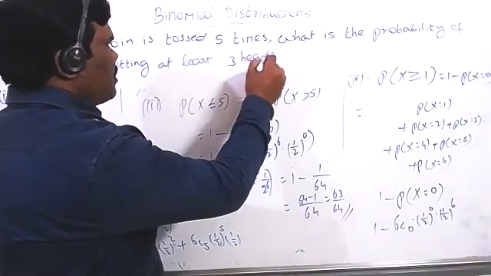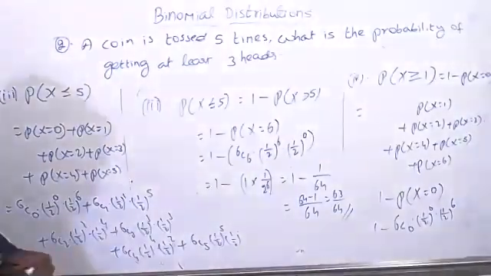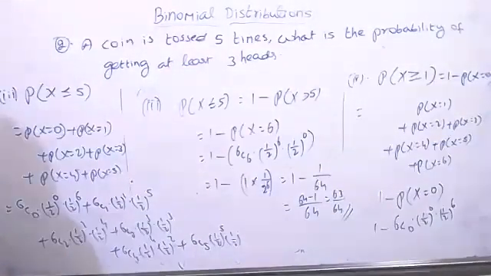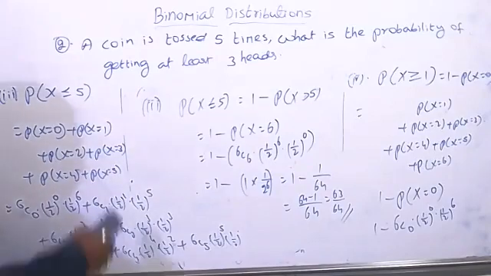At least 3 heads. This is the question now. The coin is tossed 5 times, and what is the probability of getting at least 3 heads? At least 3 heads. Minimum 3.